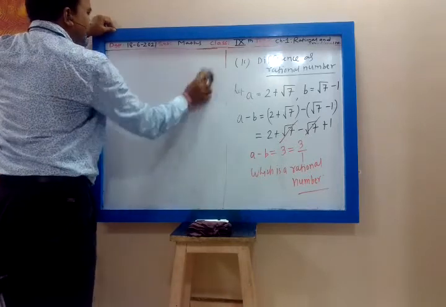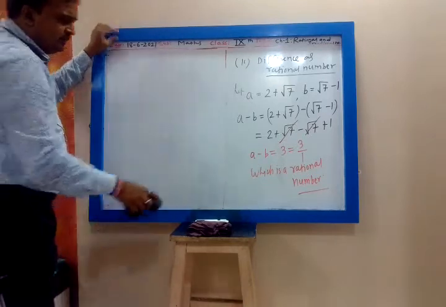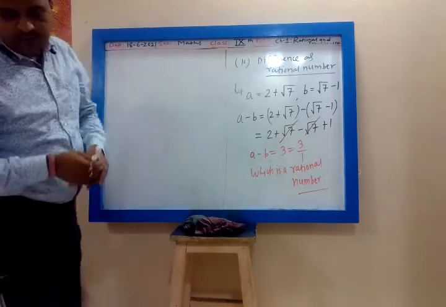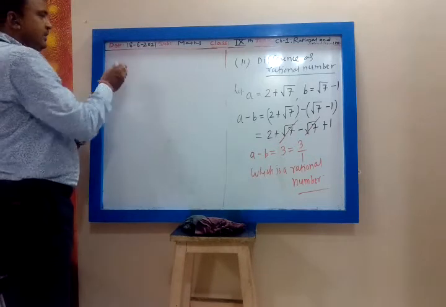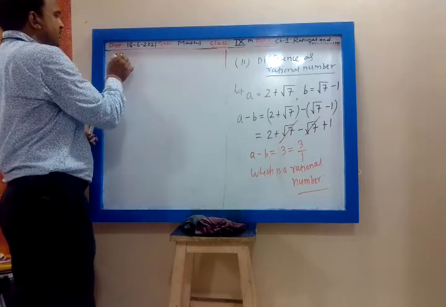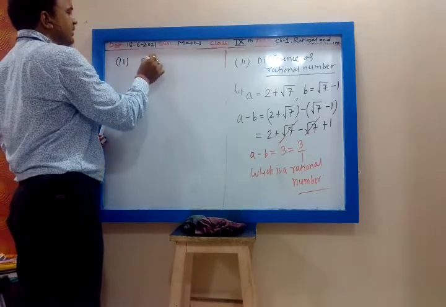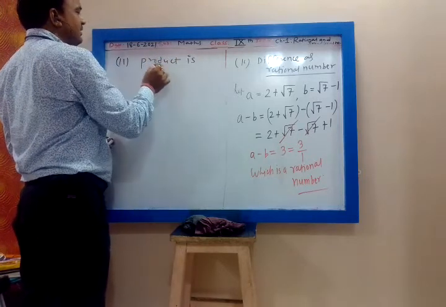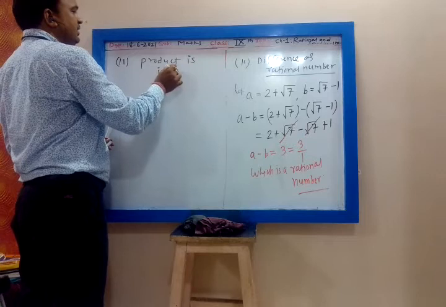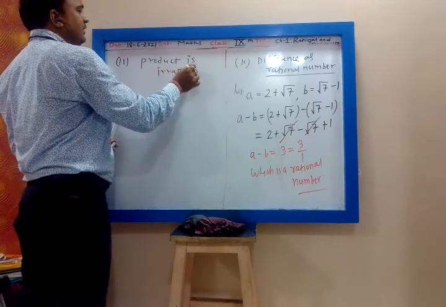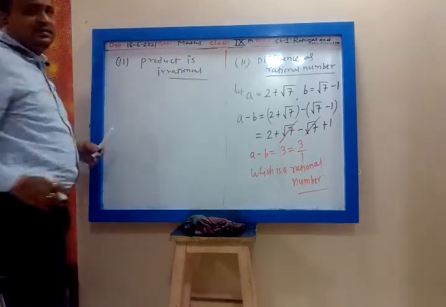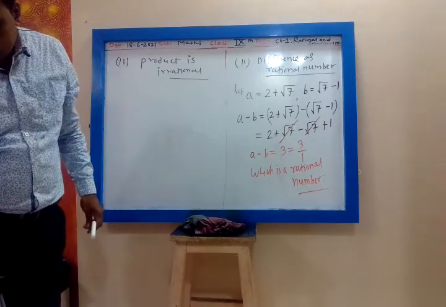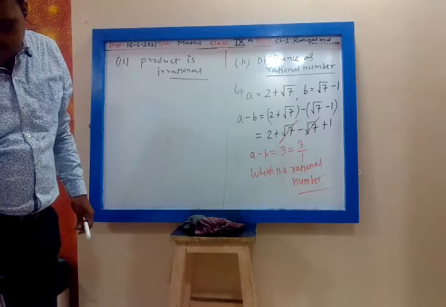So you can take any irrational numbers. We want the product as irrational.